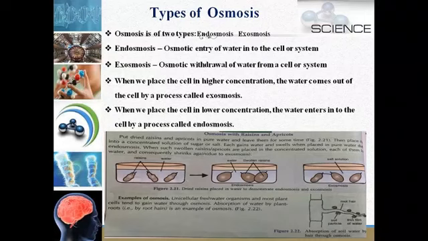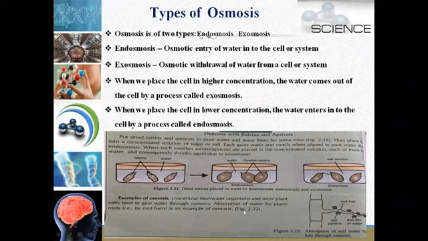This means that water has come out, so exosmosis has taken place. When we place the cell in higher concentration, the water comes out of the cell by the process of exosmosis.